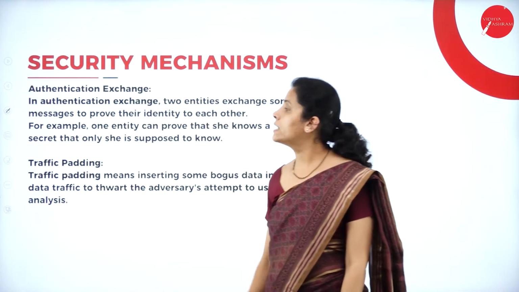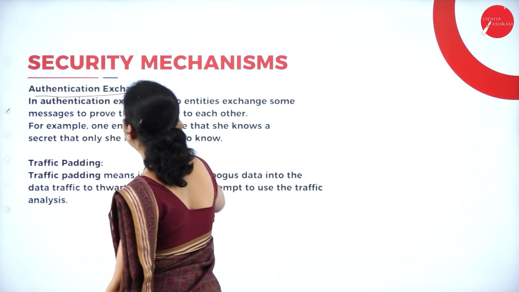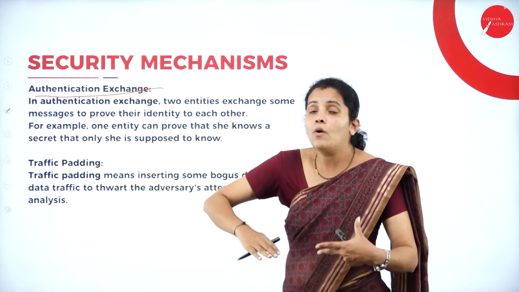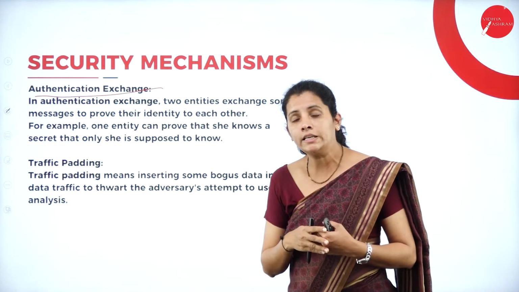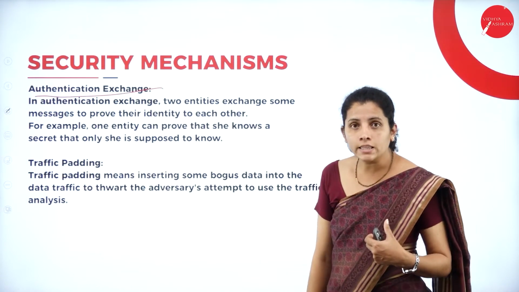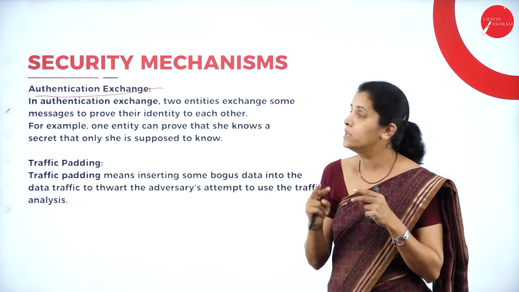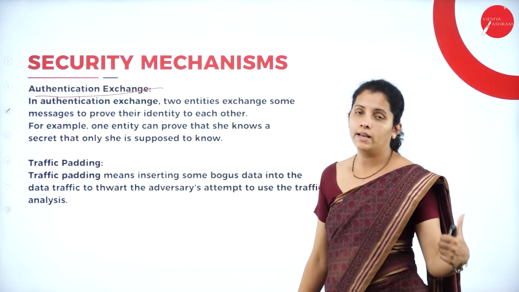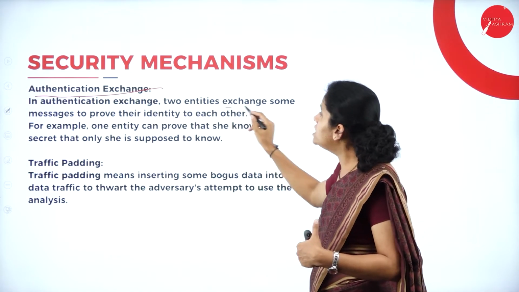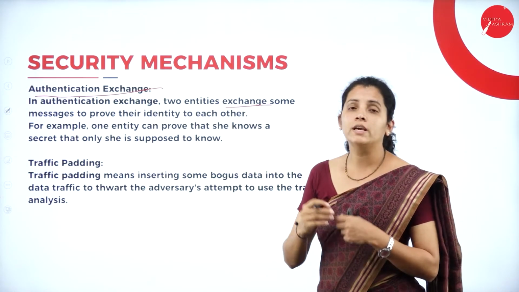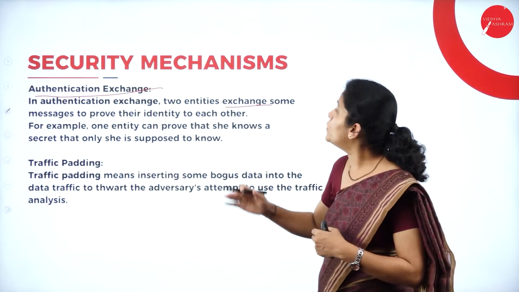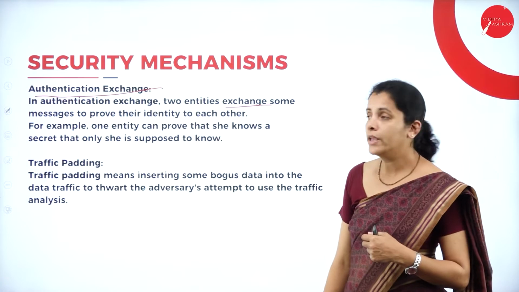Now another type, that is authentication exchange. So what is authentication here? How can I provide the authentication? An authentication exchange is nothing but two parties. Who are the two parties? One is the sender and one is the receiver. They are going to exchange some messages between them in order to prove their identity to each other.